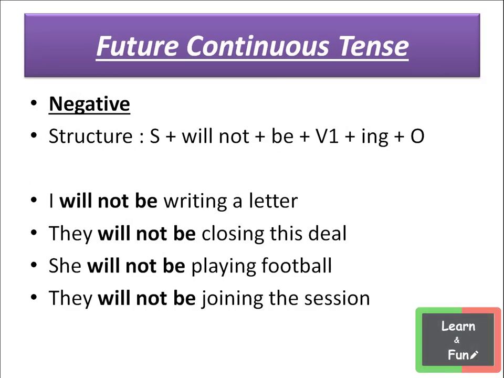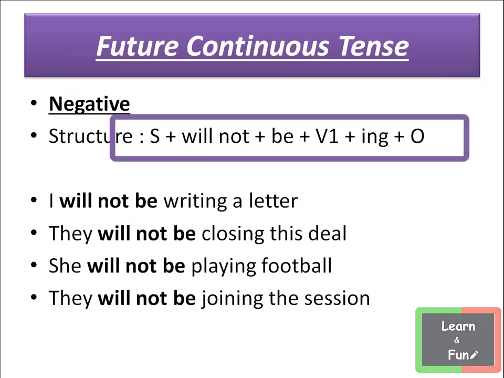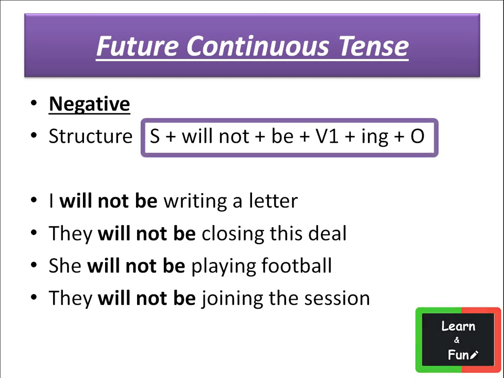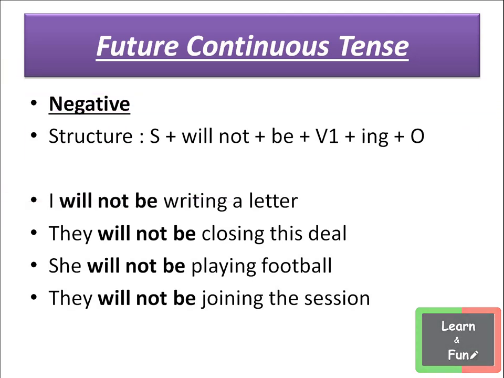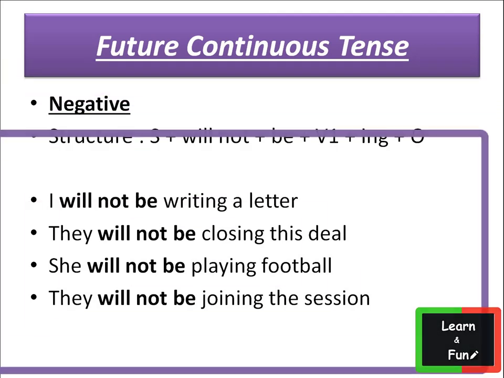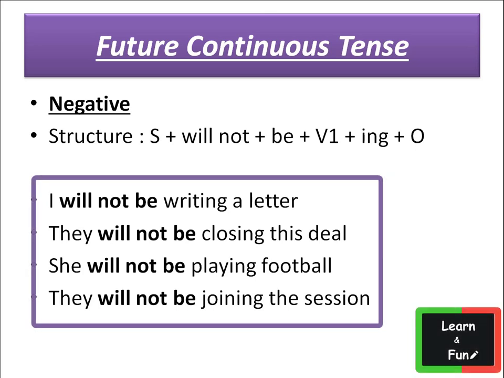Negative structure of future continuous tense is subject plus will not plus be plus verb first form plus ing plus object. Let's see few examples. First one is, I will not be writing a letter, or we can say I won't be writing a letter.